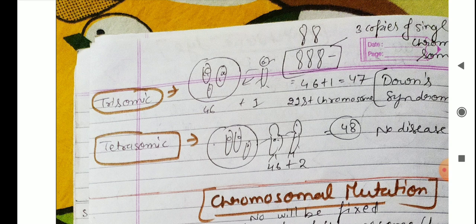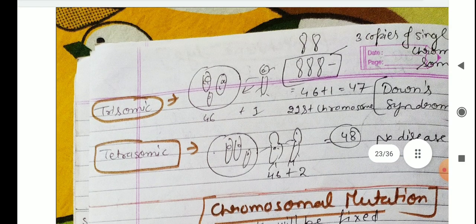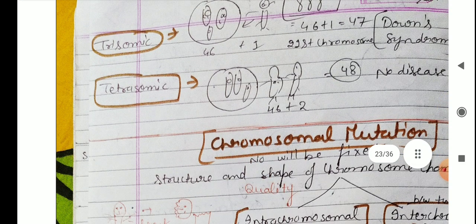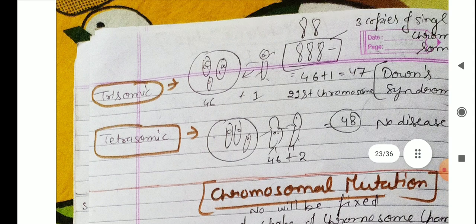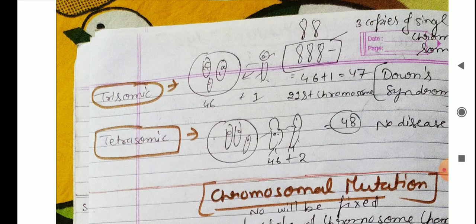Next is tetrasomic. The tetrasomic condition does not occur mainly because it is not possible. 44 plus 4, tetra means 4. When 4 chromosomes are added, it will be called tetrasomic.